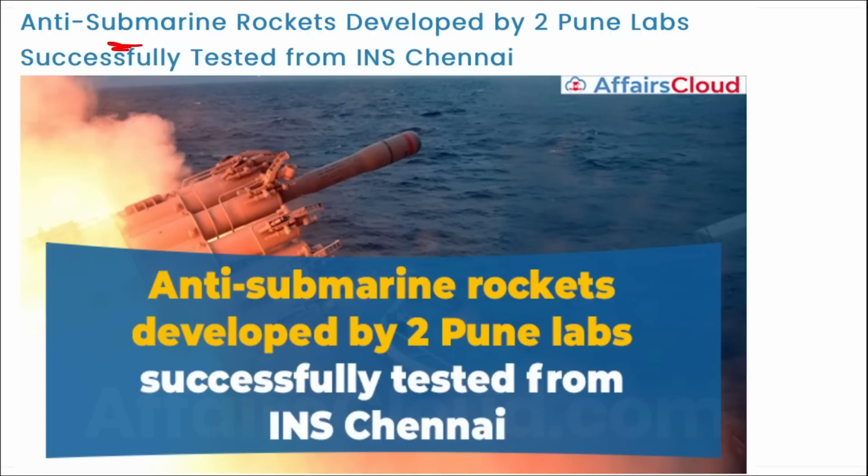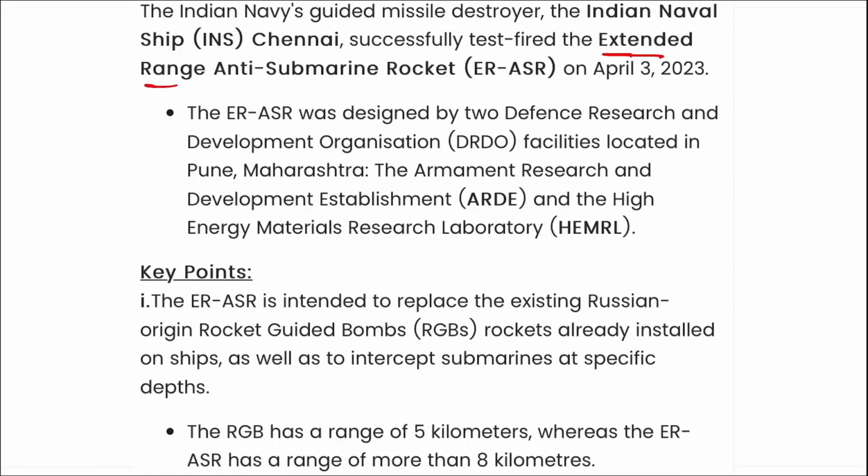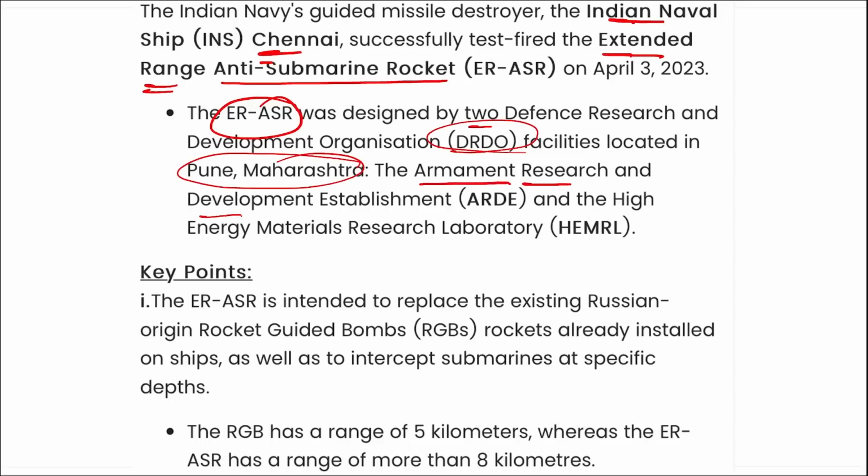Next is anti-submarine rockets developed by 2 Pune labs successfully tested from INS Chennai. Remember, Indian Navy's guided missile destroyer INS Chennai has successfully test fired an extended range anti-submarine rocket. As you can see in the picture, this is your extended range anti-submarine rocket. This was tested by Indian naval ship Chennai. This ASR was designed by 2 DRDO facilities that are located in Pune, Maharashtra. One is Armament Research and Development Establishment, ARDE, and second is High Energy Materials Research Laboratory, HEMRL.